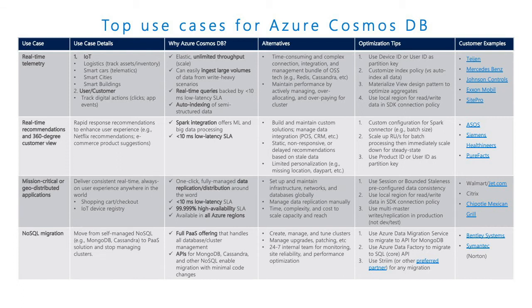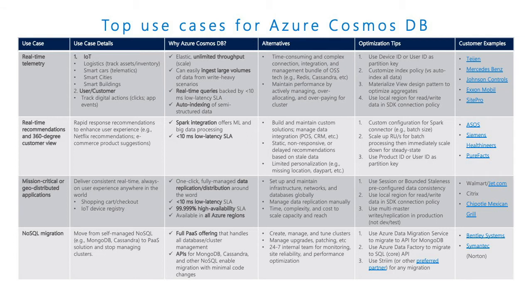I picked up 4 top use cases out of the other use cases. The first one is IoT. IoT is a pretty booming industry right now, with real-time telemetry data from any kind of device, ingesting lots of data to the system at the same time, and reading the data for quick analysis on top of the data is highly required. The top customers using Cosmos DB in IoT scenarios are Mercedes-Benz and ExxonMobil, top-notch customers using Cosmos DB for these kinds of scenarios.